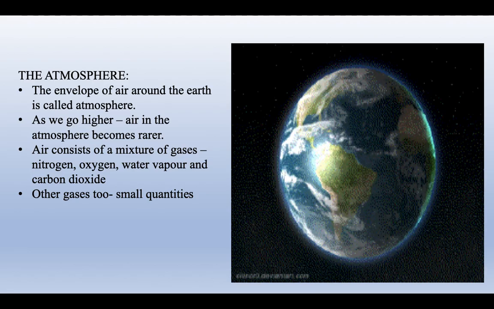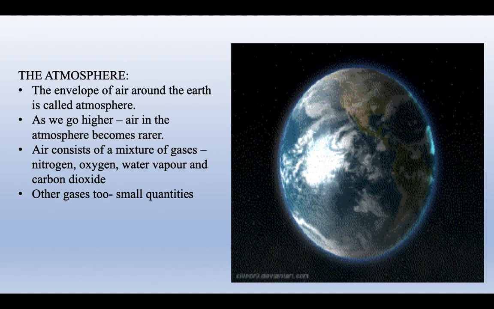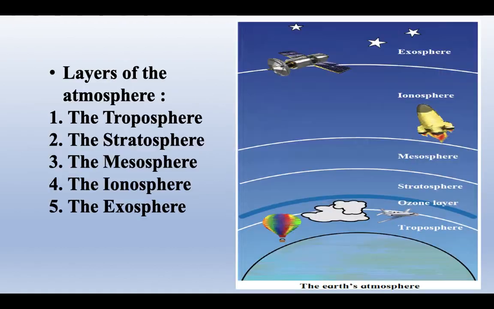The layers of the atmosphere are named the troposphere, stratosphere, mesosphere, ionosphere, and exosphere. Okay, children, there's a picture given to you in your textbooks. As you go higher and higher from the earth's surface, we see that there are layers of atmosphere starting from troposphere, then stratosphere, then mesosphere, then the ionosphere and exosphere. The closest one to the earth's surface is the troposphere.